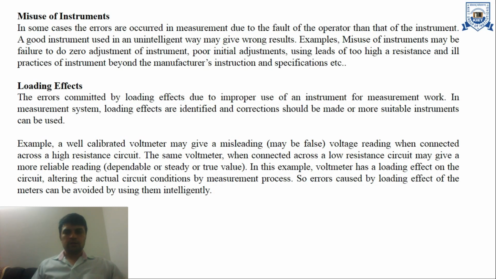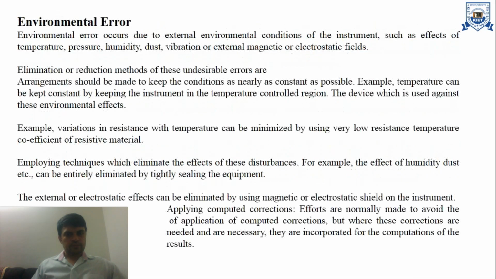This is due to loading effect. The same voltmeter when connected across a low resistance circuit may give a more reliable reading. In this example, the voltmeter has a loading effect on the circuit, altering the actual circuit conditions by the measurement process. So errors caused by loading effect of the meter can be avoided by using them intelligently.